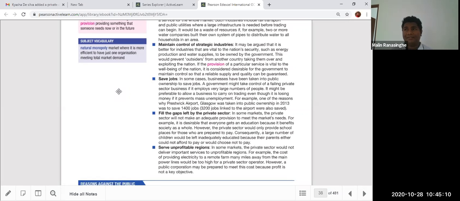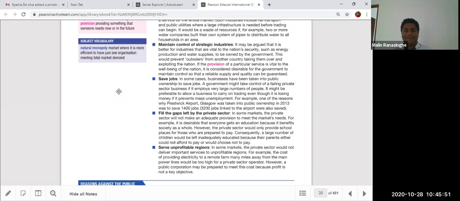And fill the gaps left by the private sector. Sometimes private sector are reluctant to invest in some areas, like they don't want to provide a bus on a particular route if there are not enough passengers. The private sector won't put a bus there because they can't earn that much profit. Sometimes there are only 10, 15 passengers, while the bus normally has more than 35, 50 seats, so you can't earn a good amount of money if the seats are not filled. But government buses are not like that. Even with or without passengers, sometimes at midnight, with only the driver and the conductor, you can see they are going on some routes to provide the service.